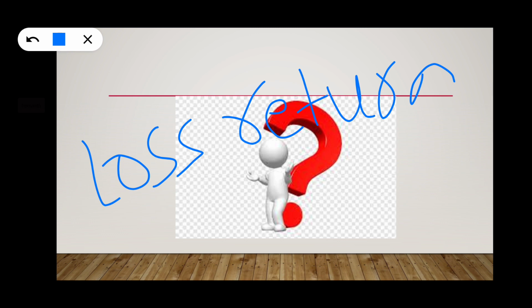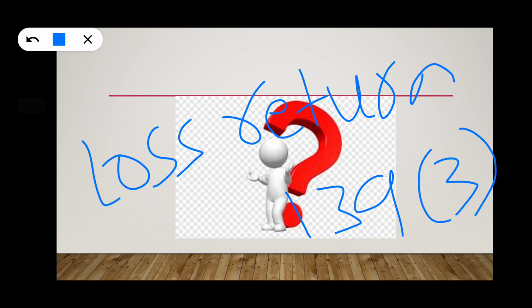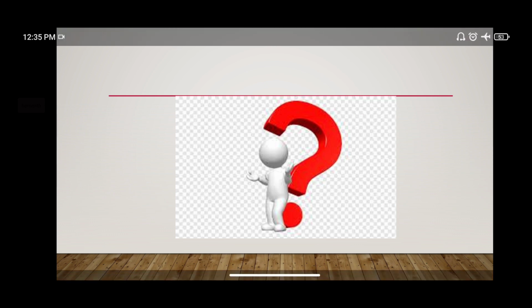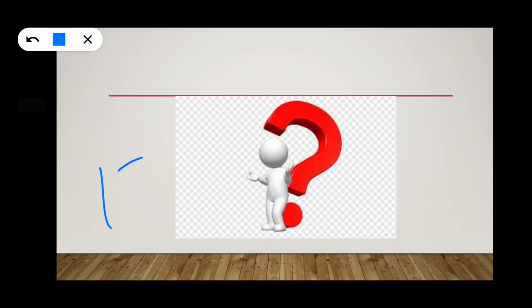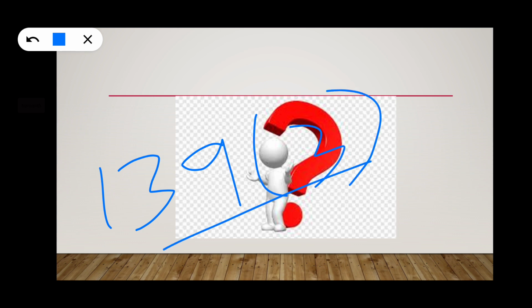Loss return is mentioned under section 139 subsection 3. Why was it given some preference, so that it was included in another section? Actually, the term loss return means when any loss is mentioned in the return, it becomes loss return. So why does it become a separate section, 139 subsection 3, when 139 subsection 1 is there?